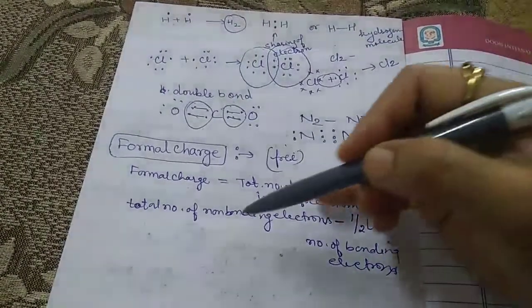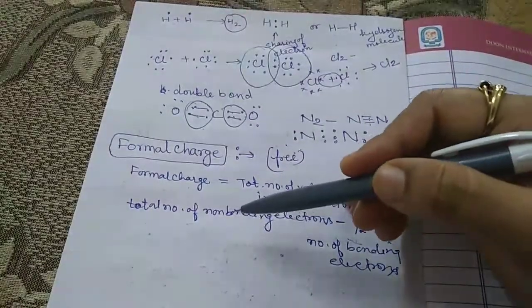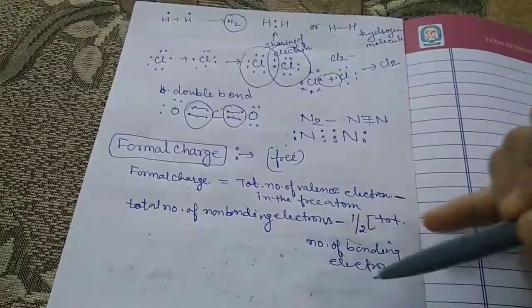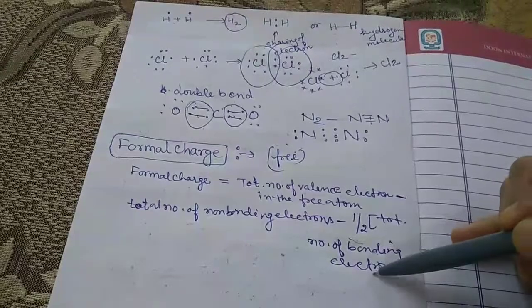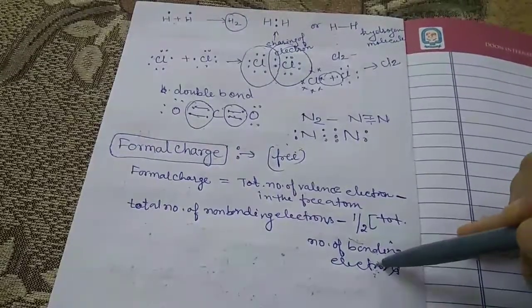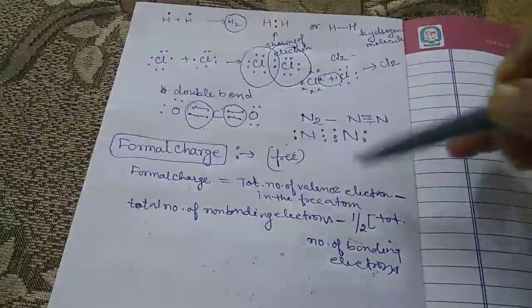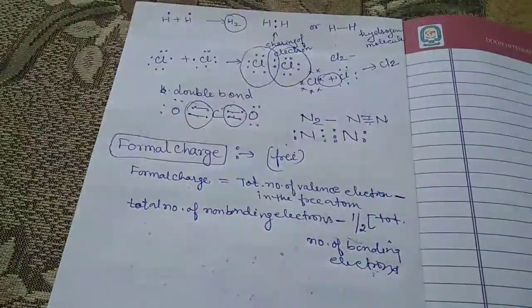Here I am using the words non-bonding and bonding electrons. Non-bonding electrons means lone pairs, which do not take part in bonding, and bonding electrons are the shared pairs of electrons, which take part in bonding. So with the help of this formula, we can easily calculate the formal charge.